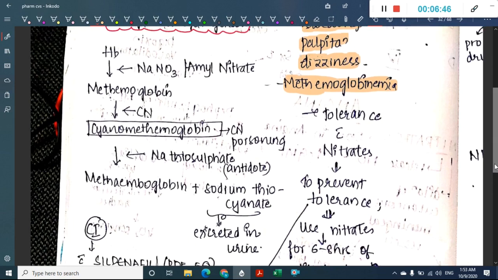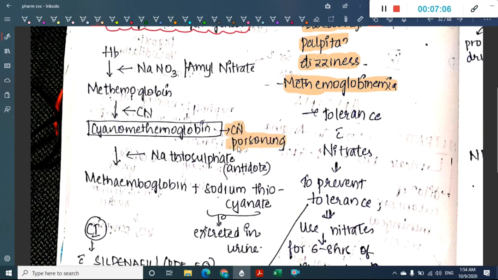Okay, so we have hemoglobin. This hemoglobin combines with sodium nitrate or amyl nitrate and it forms methemoglobin. This methemoglobin, in the presence of cyanide, forms cyan methemoglobin. Okay, this cyan methemoglobin can lead to cyanide poisoning as a side effect, right?